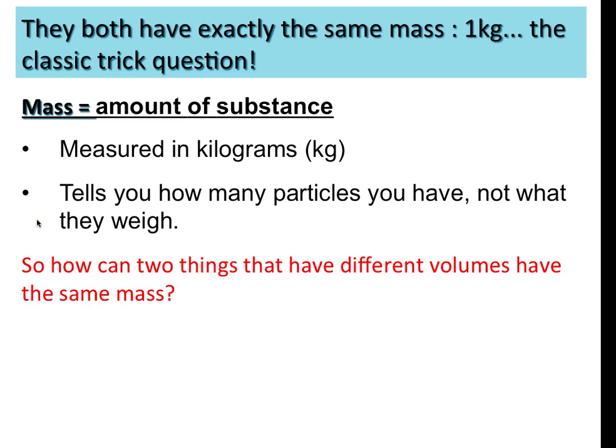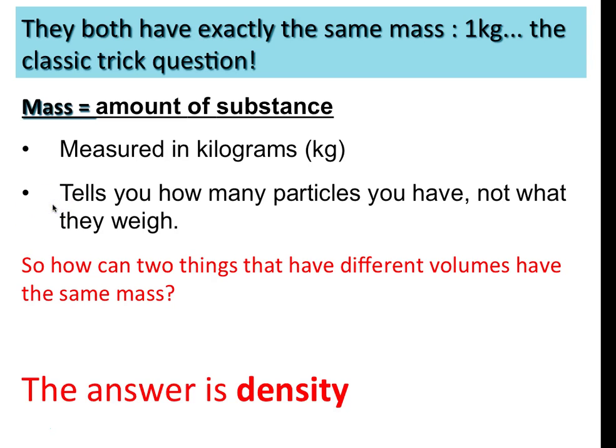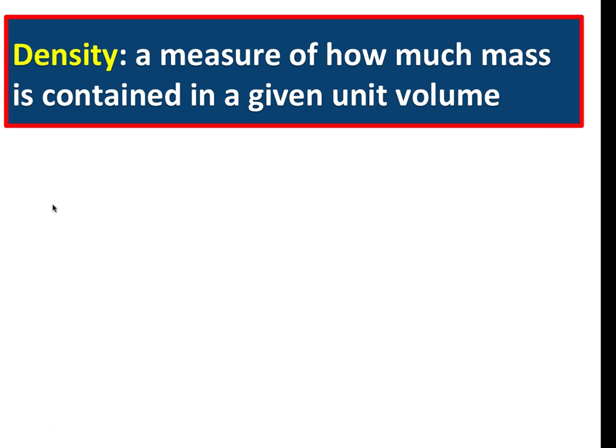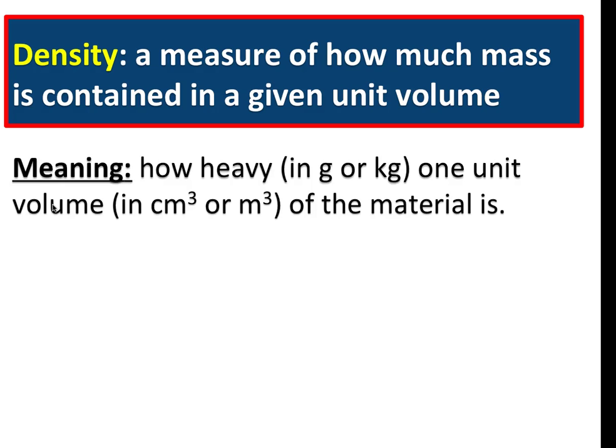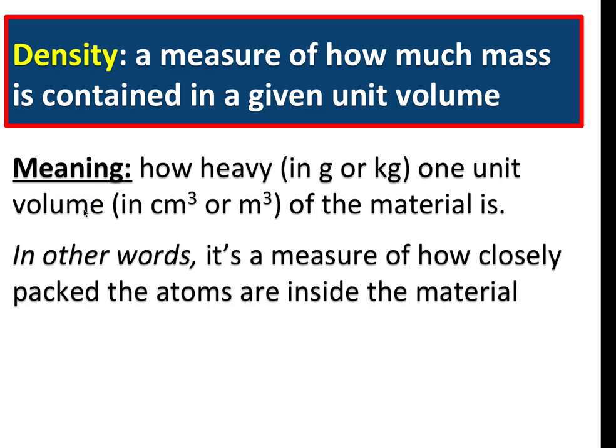So how can two things have completely different volumes but have the same mass? The answer, of course, is density. Now, density is a measure of how much mass is contained in any given unit volume. What that means is it's how heavy something is in grams or kilograms for 1 unit volume in centimetres cubed or metres cubed of the material. In other words, it's a measure of how closely packed the atoms, particles, molecules are inside the material.